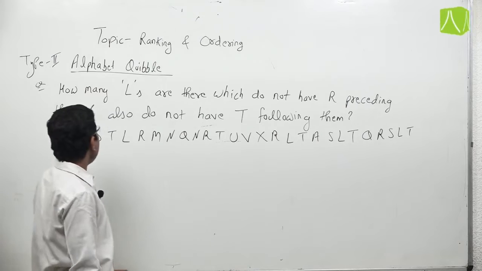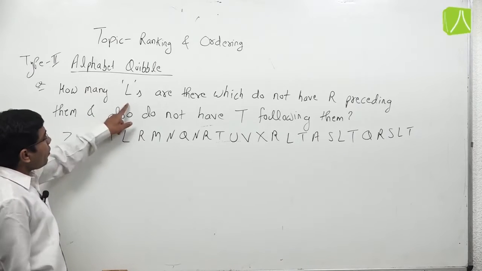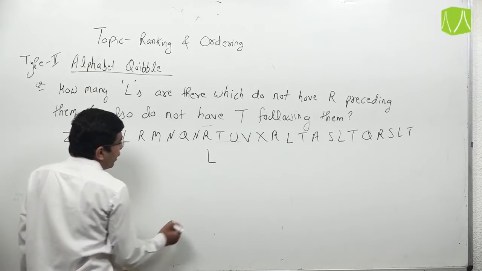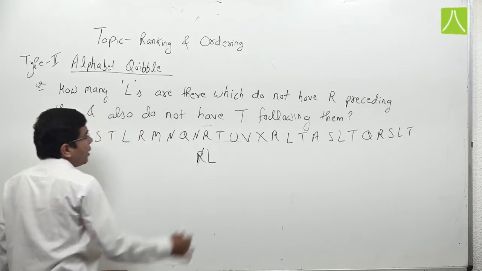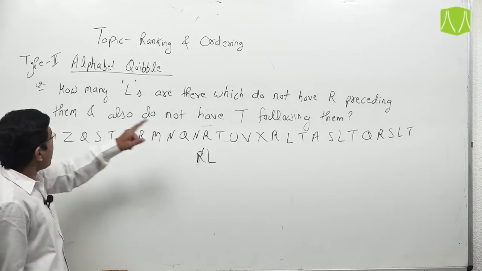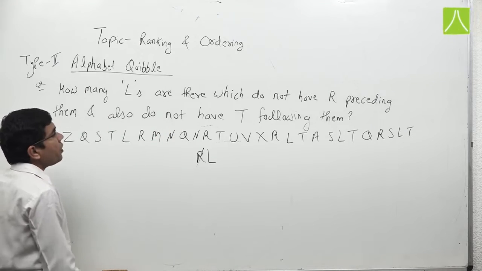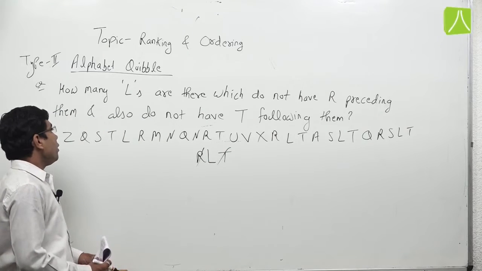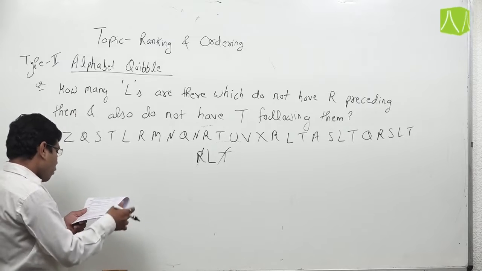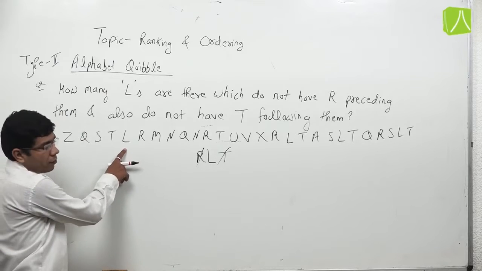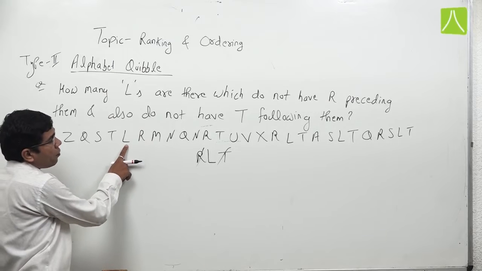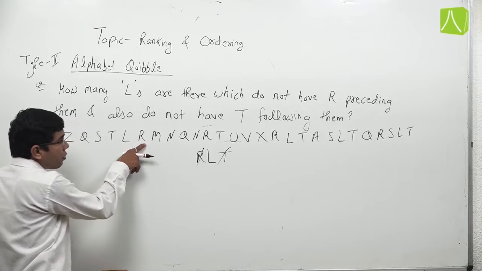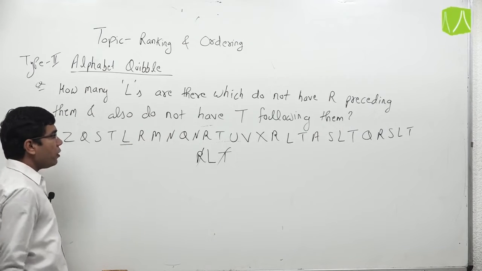In this alphabet series, we have to find how many L's are there which do not have R preceding. That means if L is there, it is not preceded by R, and also does not have T following it. So now first find the number of combinations. Here is L. The condition is not preceded by R and not followed by T, so this L should be counted.